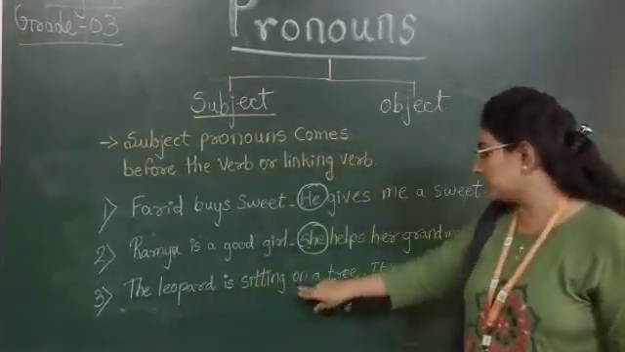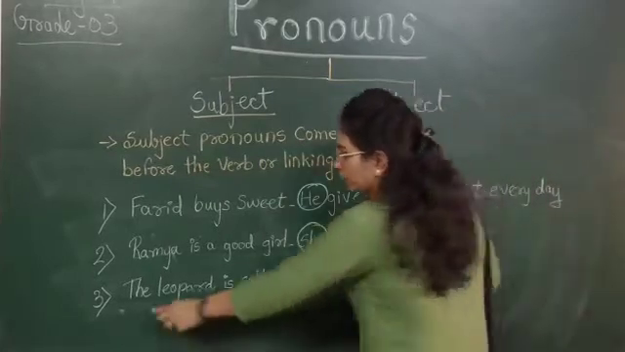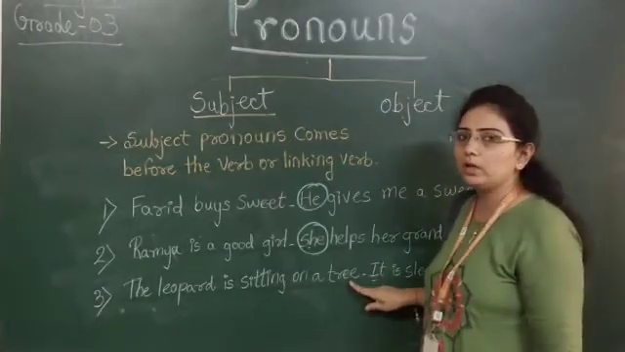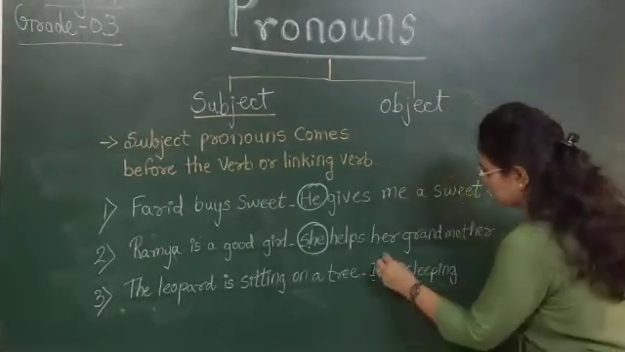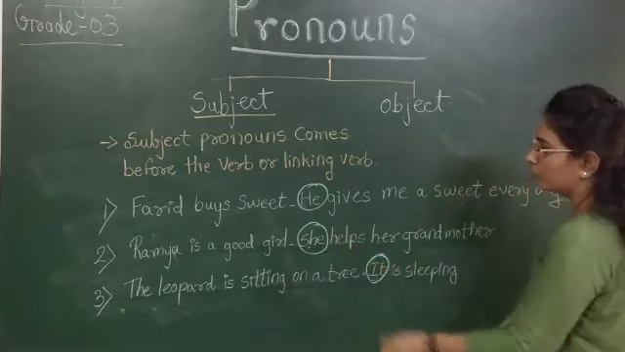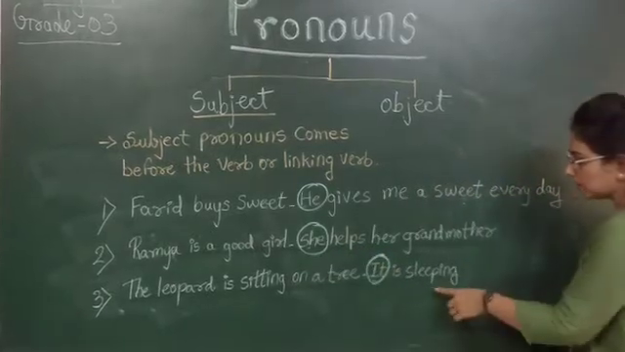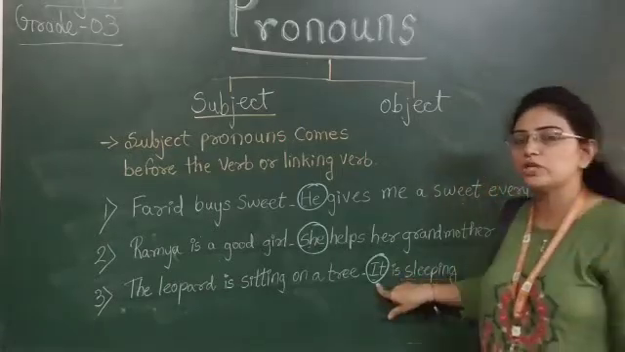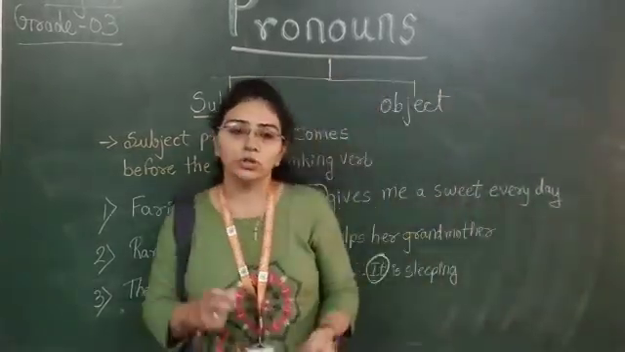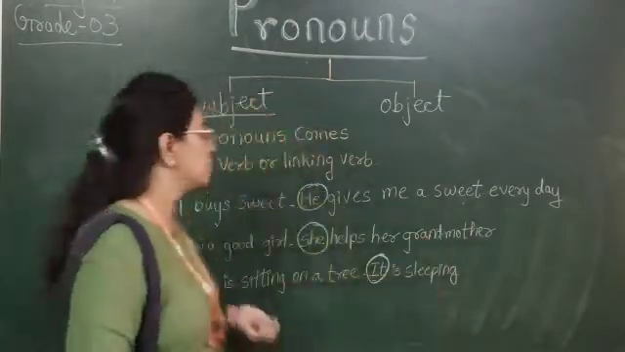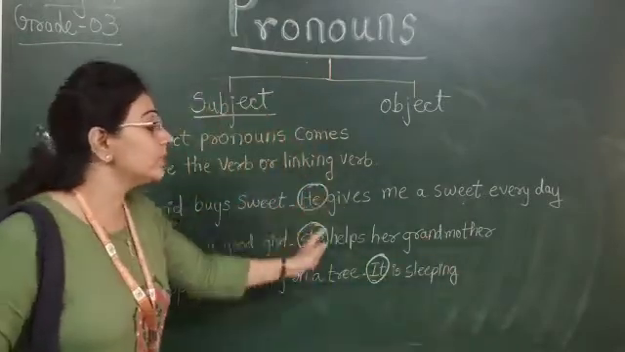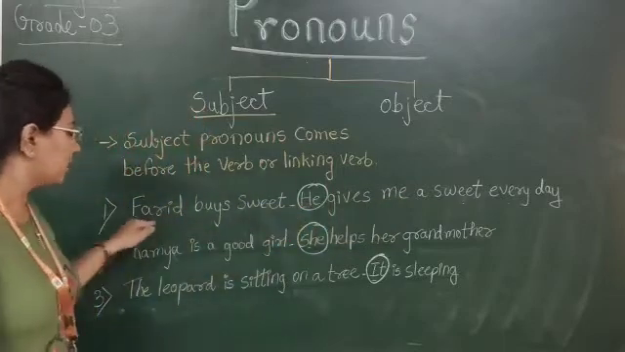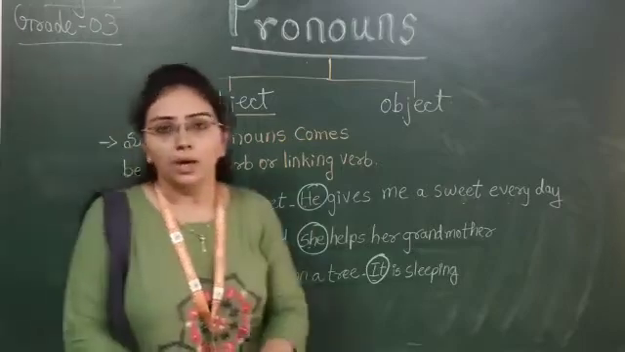The leopard is sitting on a tree. Here they have talked about the leopard animal. So what we use instead of animal in the pronoun is it. So it is a pronoun for leopard. Is sleeping. Sleeping is the verb in this sentence. So before the verb they have used the subject pronoun. So do you understand? The word which is used before the verb is our subject pronoun.